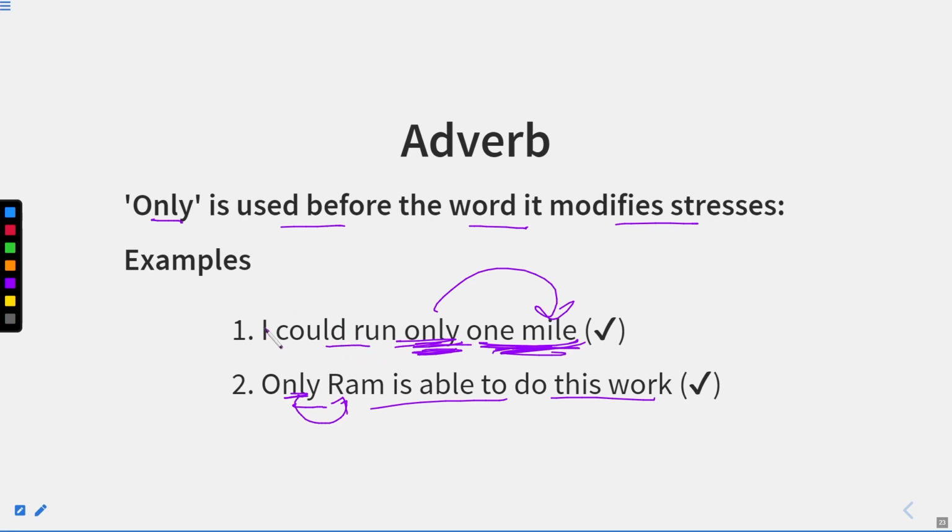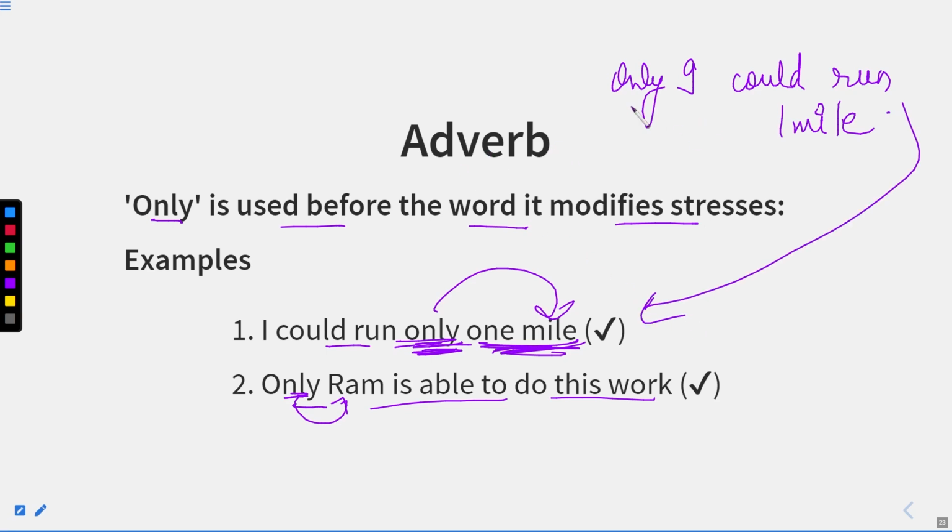Now, if I say "Only I could run one meal," suppose I write the sentence like this, here the sentence will be different from this one. Why so? This is another sentence and this is another sentence; these two sentences are not equal. Because here I'm using only with I. It means I am the only person who can run one meal.